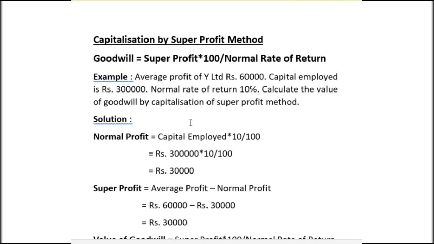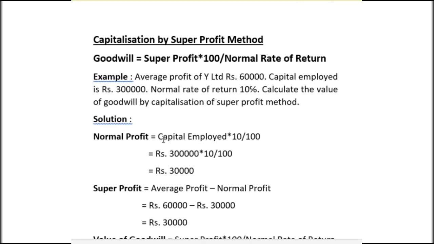Look at the solution. First look at the formula. Value of goodwill is equal to super profit into 100 divided by normal rate of return. That means to find the value of goodwill, first we need to find out the super profit. And super profit is equal to average profit minus normal profit. So we also need to calculate normal profit first.